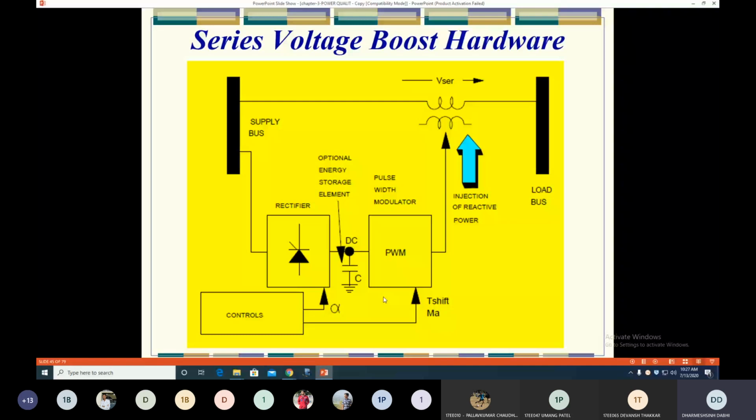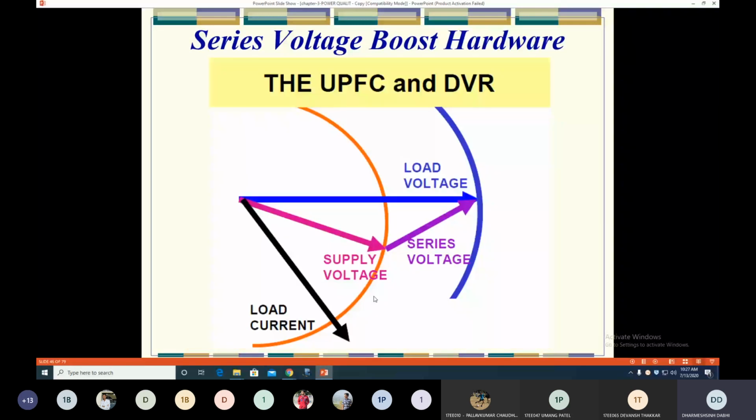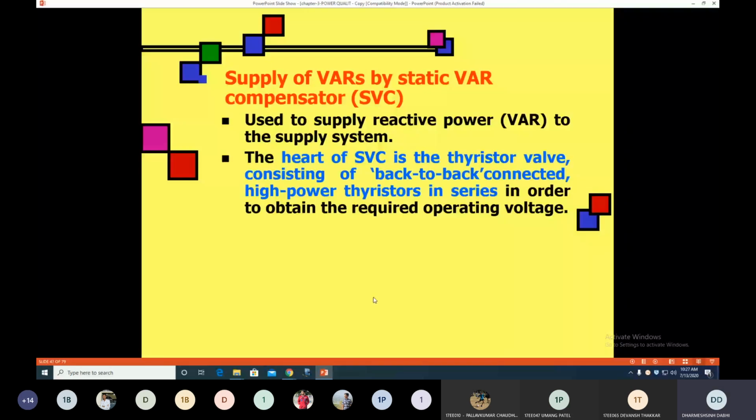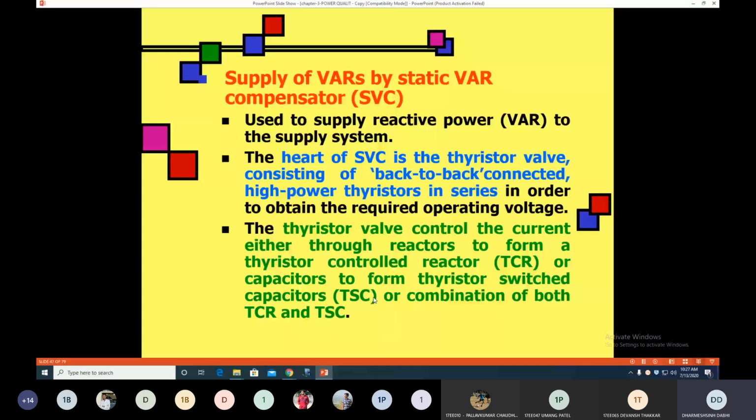And this is a simple vector diagram of how they inject the voltage and maintain the voltage at the load bus to the rated value. And then we studied the SVC. We know that they supply or absorb the reactive power. So in SVC, there are two types: one is TCR and the other TSC. In TCR, there is an anti-parallel thyristor, and in series we connect the reactor, so that makes the thyristor control reactor. Why is it called a control reactor? Because we provide switching to the thyristor at any firing angle. So that's why it's called a thyristor control reactor.